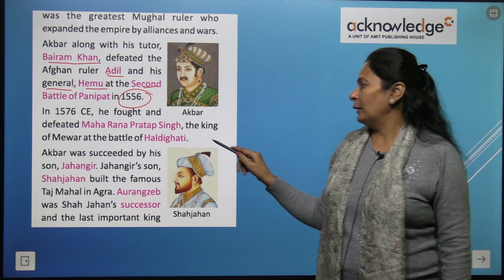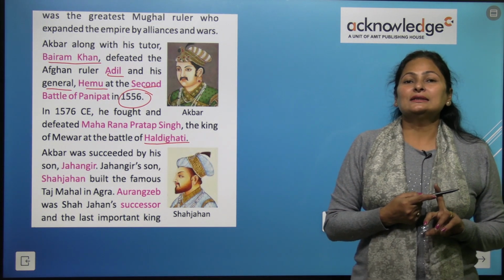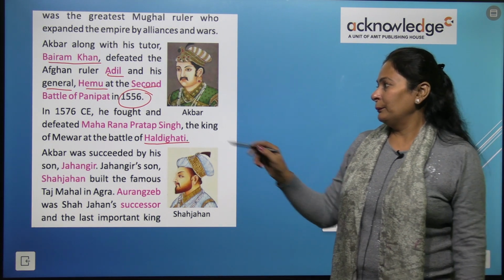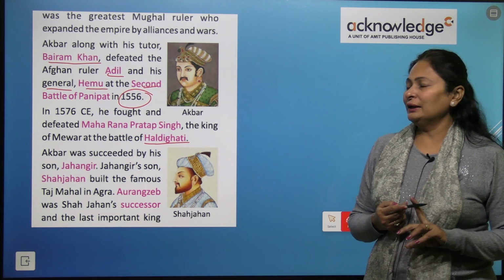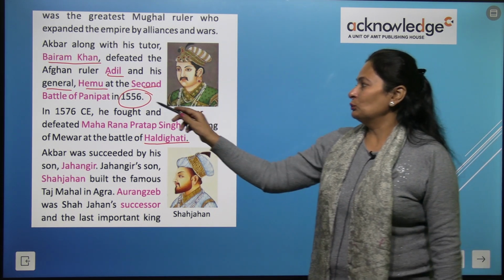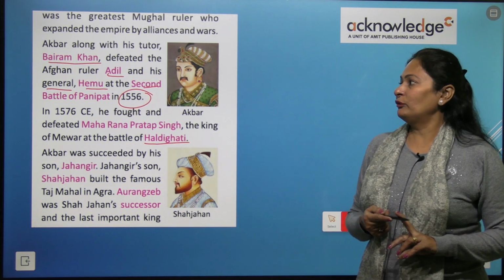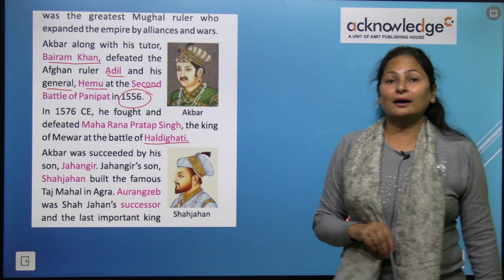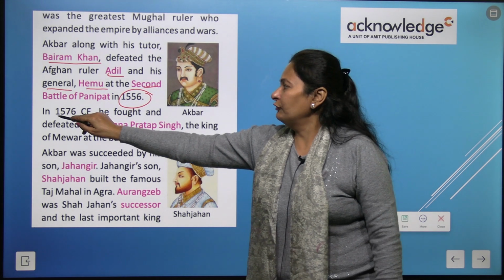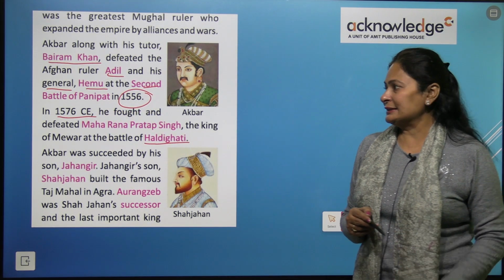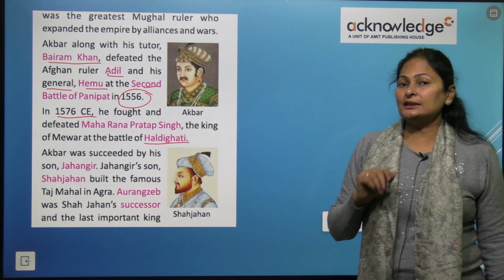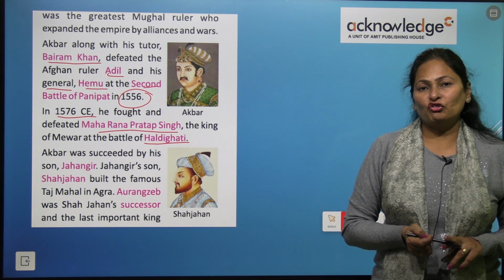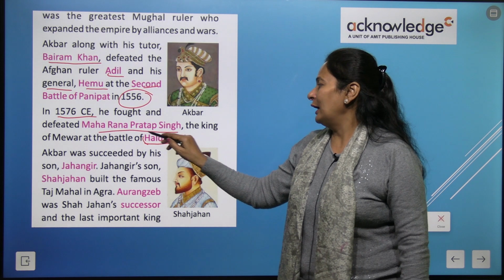The Battle of Panipat and the Battle of Haldi Ghati are very important and questions will come on this topic. So you need to remember the years. The second Battle of Panipat was held in 1556 between the Delhi king Hemu and Akbar. Alright, and in 1576 CE, he fought and defeated whom? Akbar defeated Maharana Pratap Singh, the king of Mewar, in the Battle of Haldi Ghati.